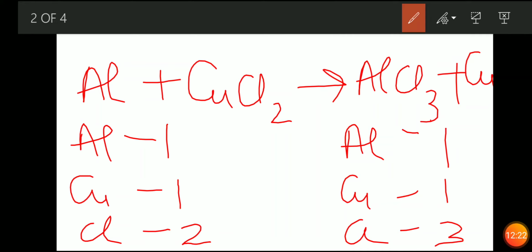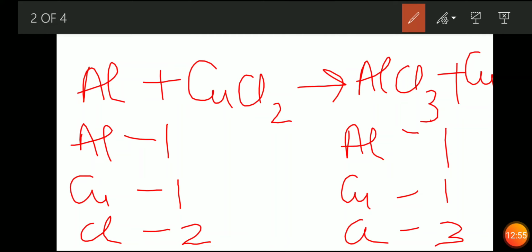Now what is the difference? Cl is 2 and Cl is 3. Rest are 1, 1. So what we have to balance first is your chlorine. Now how will we balance the chlorine over here? You know that 3 and 2 cannot be matched. If we multiply 3 and 2, that is 6. So always take the multiple. If you get numbers like 2 and 3, 5 or 10, you will take the multiples of them.